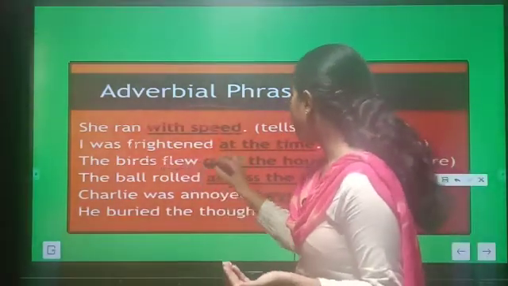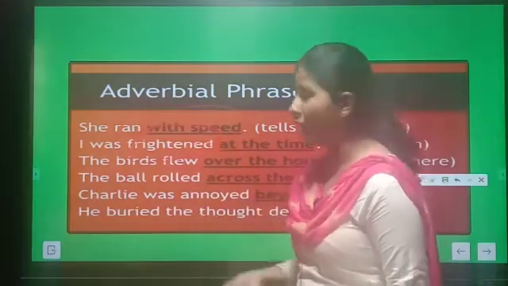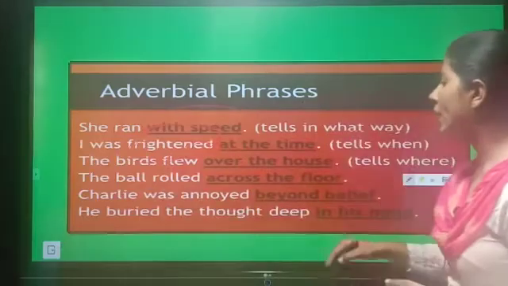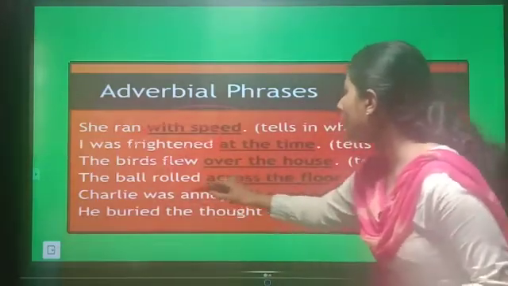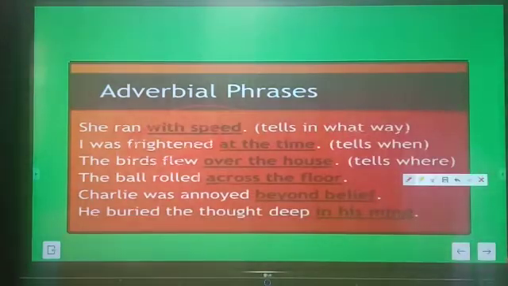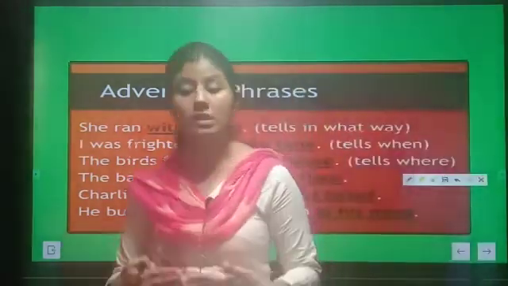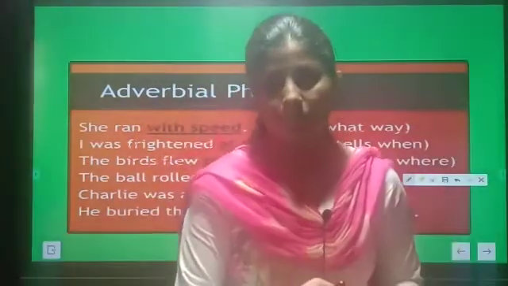Here it is describing "flew" and telling us where. So here you can see that these are all words which are describing the verb. I hope it is clear to you. We can say that adverb phrases are the phrases which describe the verb.